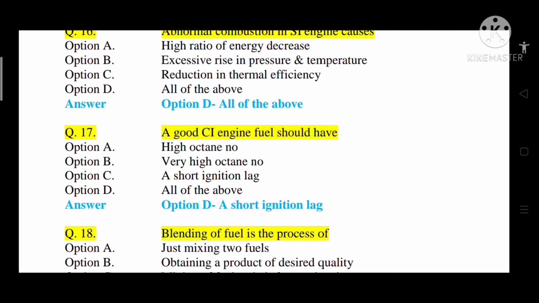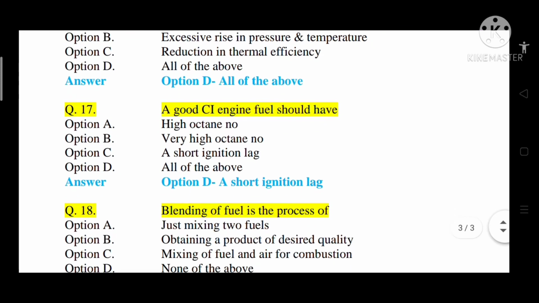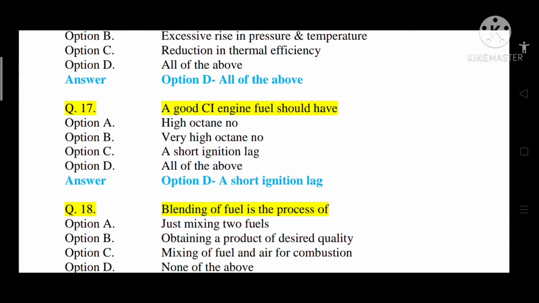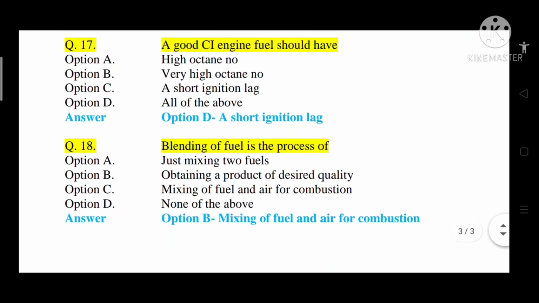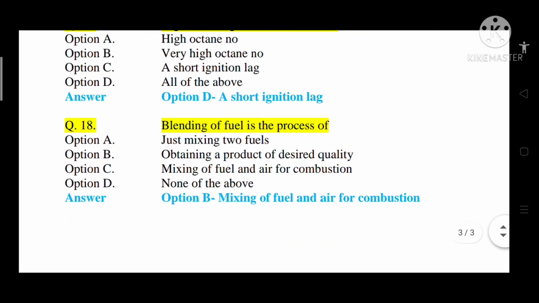The fuel gets more time, pressure and temperature increase, and high detonation may occur. So it is preferred to have a short ignition lag for a good CI engine fuel. So option C is correct, that is a short ignition lag.